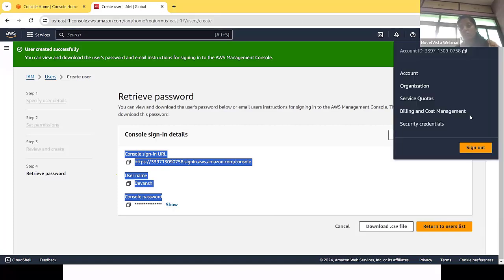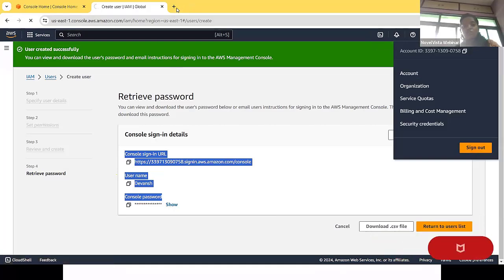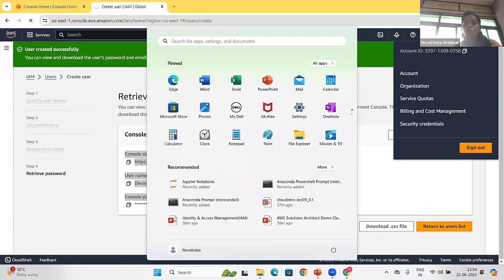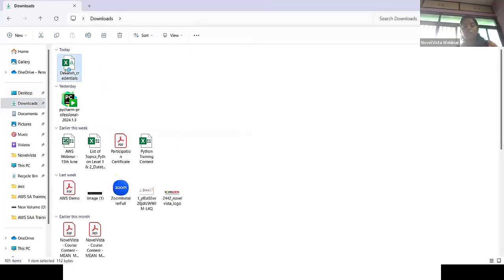Now let's quickly check. We need to sign out from our root account and sign in with the Devansh credentials. Then we'll check whether Devansh is able to access all the services in AWS or not.